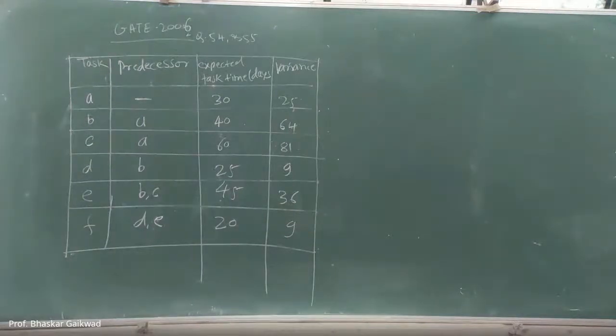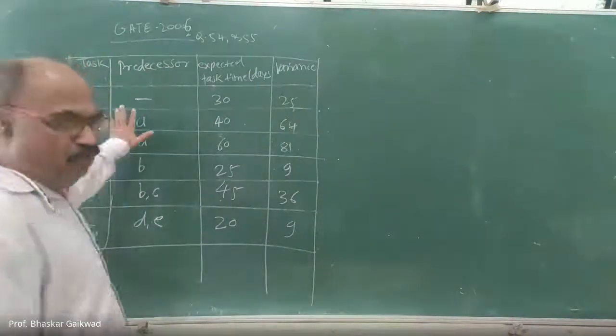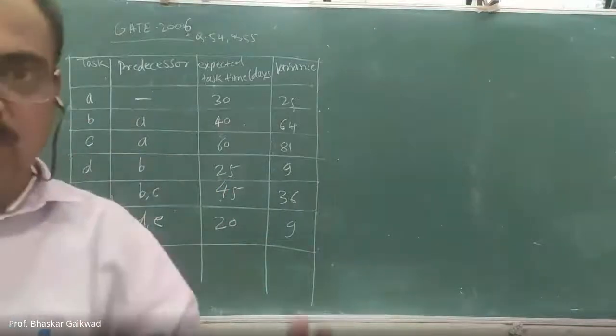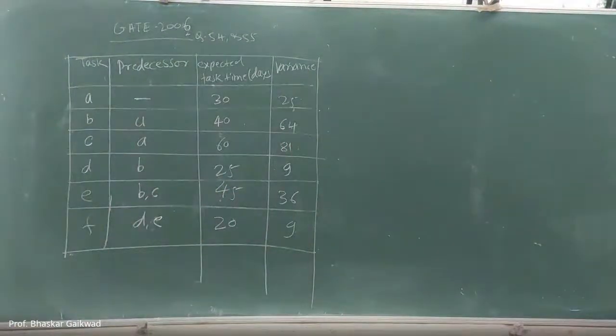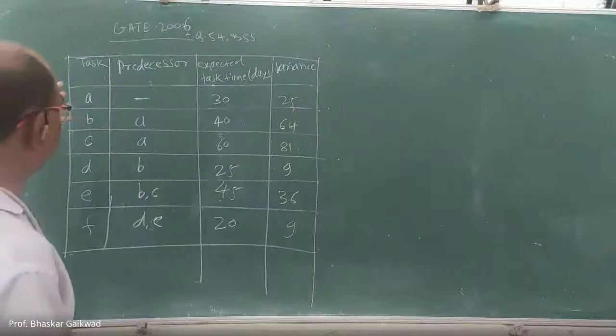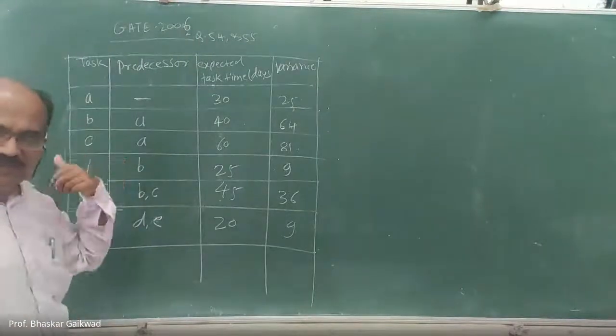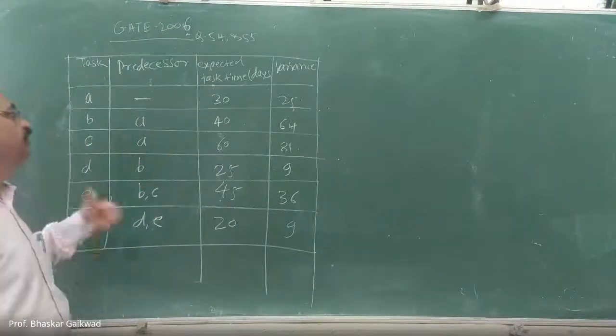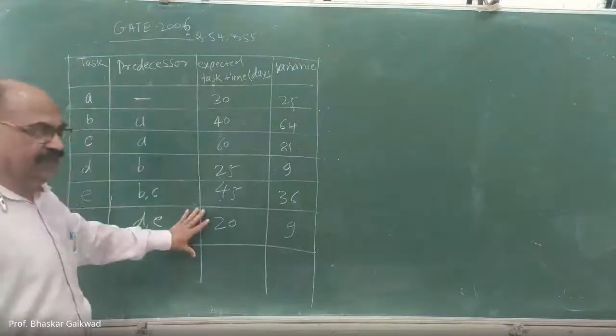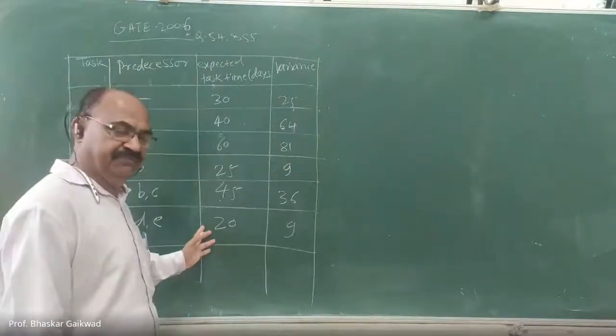This is a GATE question, a 4-mark question. You can already develop the network diagram as per our previous problem. Expected times means mean time is given.